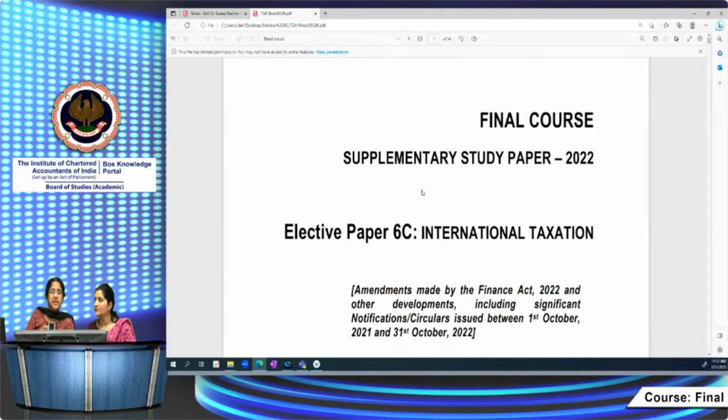For the supplementary, I would like to add something. It's divided into chapters in line with the study material so that you can easily correlate it. Amendments made to the direct tax laws as amended by the Finance Act 2022 are relevant for the May 23 and November 23 exams, and for circulars and notifications, the cutoff date is 31st October 2022. So do read your study material along with the supplementary. This is one thing which...